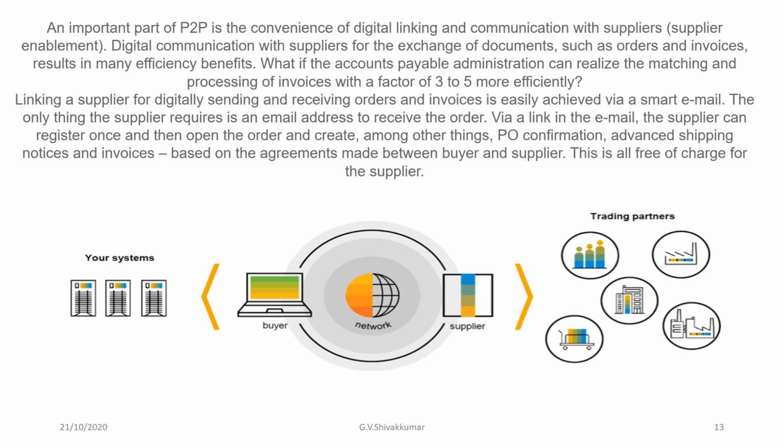Linking suppliers for the digital sending and receiving of orders and invoices is easily achieved via a smart email. The only thing the supplier requires is an email address to receive the order. Via a link in the email, the supplier can register once and then open the order and create, among other things, PO confirmations, advance shipping notices, and invoices based on the agreements made between the buyer and the supplier. This is all free of charge for the supplier. So your system is connected